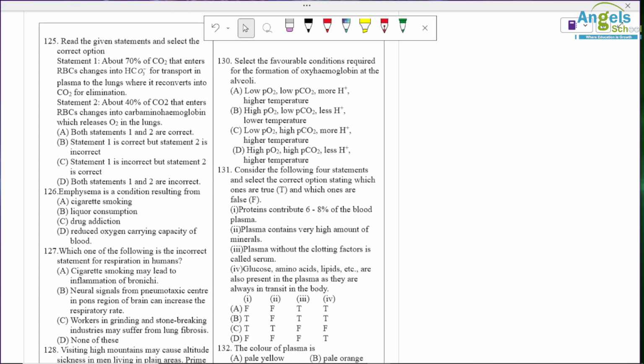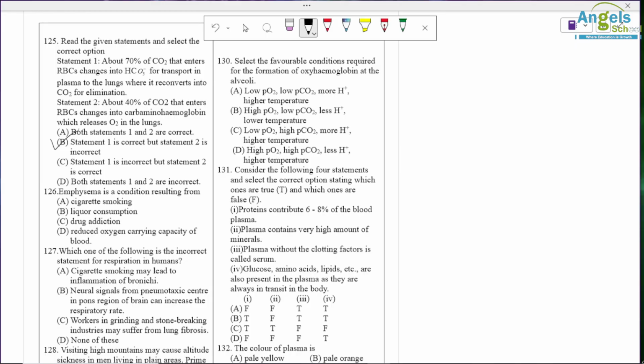About 70% CO2 enters RBC and changes into HCO3 minus and is transported in plasma to lungs, where it is reconverted into CO2 for elimination. So a true statement. About 40% of CO2 enters RBCs and changes into carbaminohemoglobin, which releases oxygen. So it is a wrong statement. So answer B is correct.